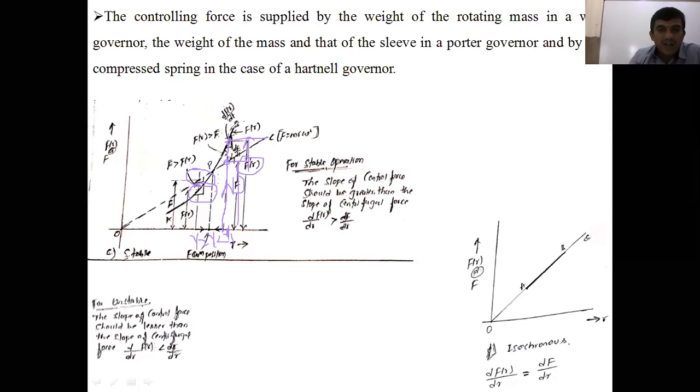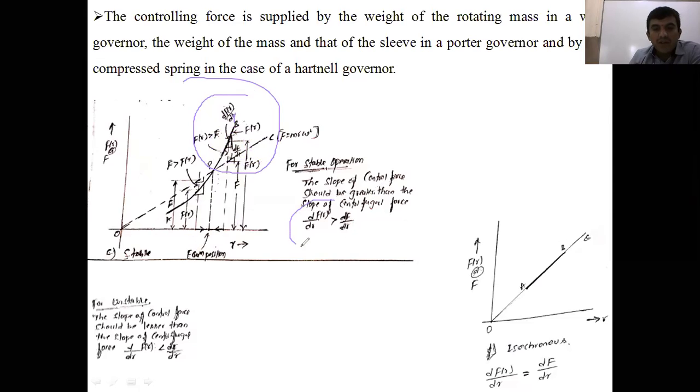Now in this curve, in this portion, you can see that F suffix R, the controlling force, is greater than the centrifugal force. Now tell me the slope dFr by dr, sorry, not with respect to time, the variable is r, let me correct that.